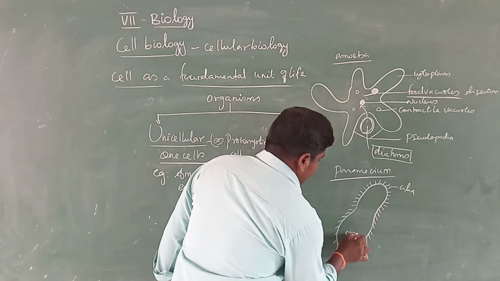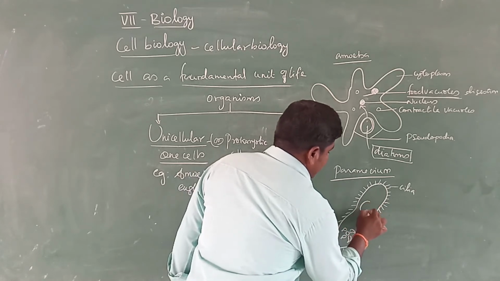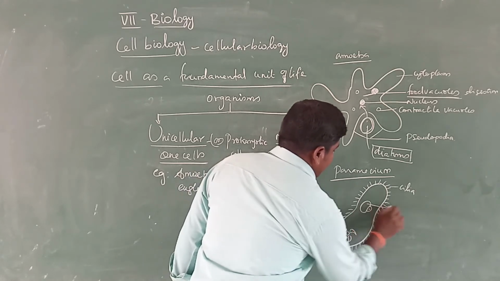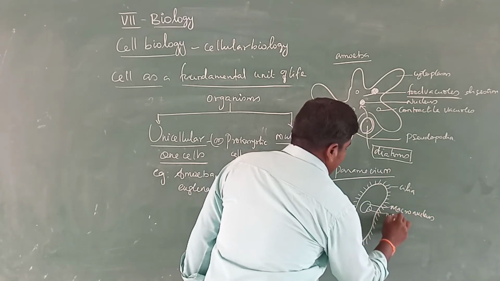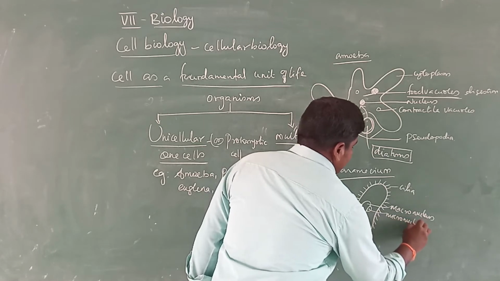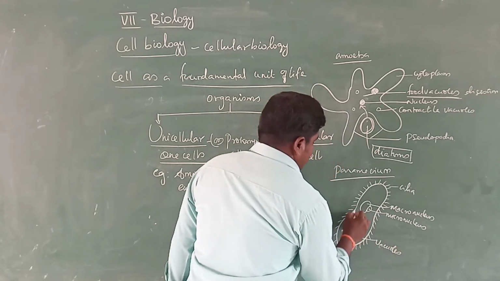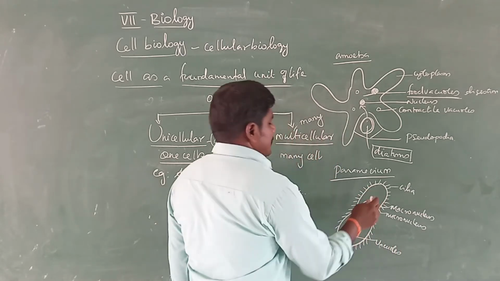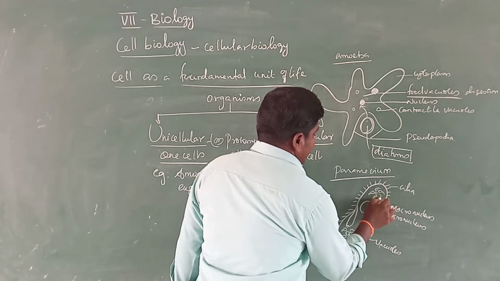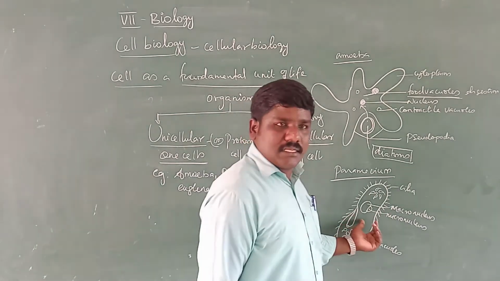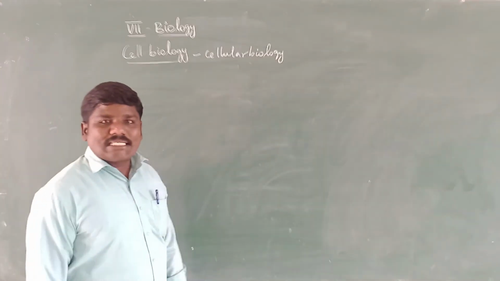At the same time, vacuoles are present. That is the structure of the organism. All activities are carried out by a single cell, so that is a unicellular organism. Next, we go to multicellular organisms.